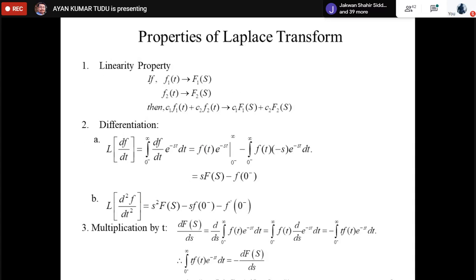What is the linearity property? As you can see, if f1(t) gives us F1(s) and f2(t) gives us F2(s), then c1 f1(t) plus c2 f2(t) will give us c1 F1(s) plus c2 F2(s). That's the first one. Second one, what we have is differentiation. The Laplace transform of df/dt equals the integral from 0 negative to infinity of df/dt e to the power minus st dt. By solving it, we get sF(s) minus f(0 negative).